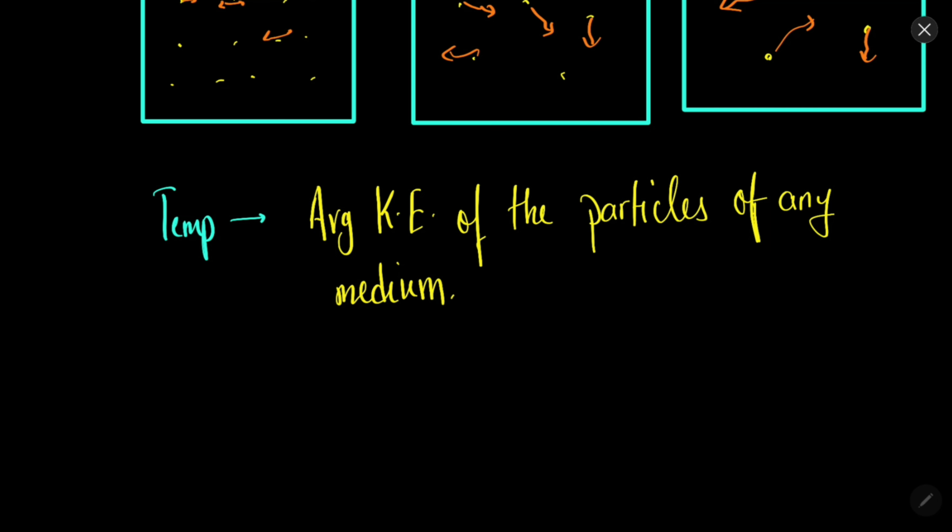So how is the temperature of any medium determined? It is the average kinetic energy of the moving particles of the medium. Remember why average? Because some are moving with more velocity, some with less velocity, so we need to take the average of all those speeds.